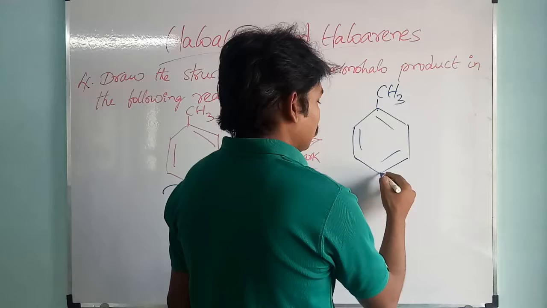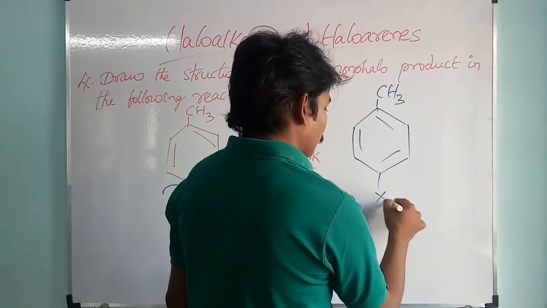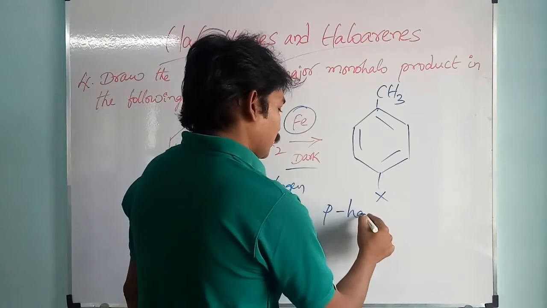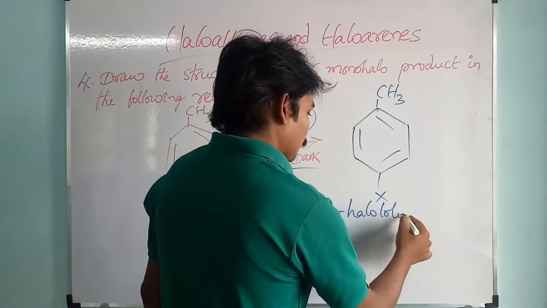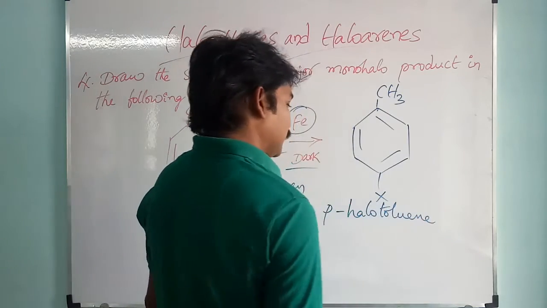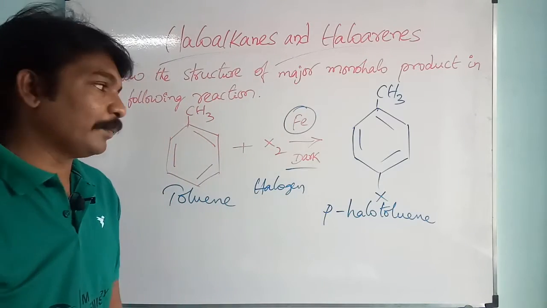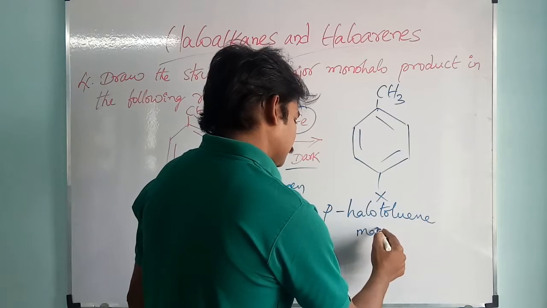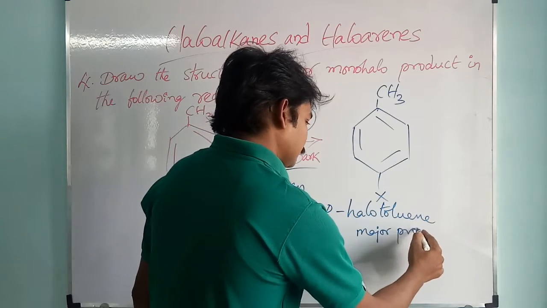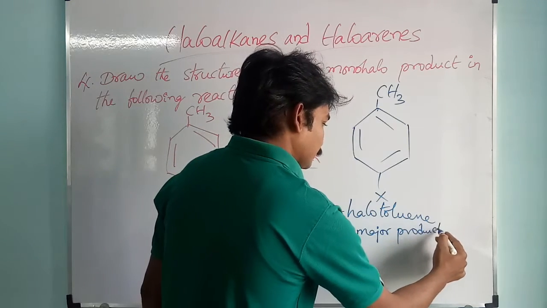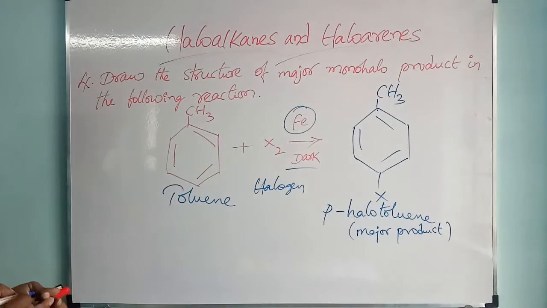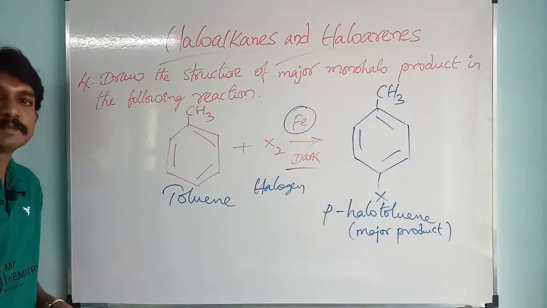Toluene, and at the para position we will get the halogen. p-Halotoluene is the major product in this reaction. Please note down this one. p-Halotoluene is the major product in this reaction.